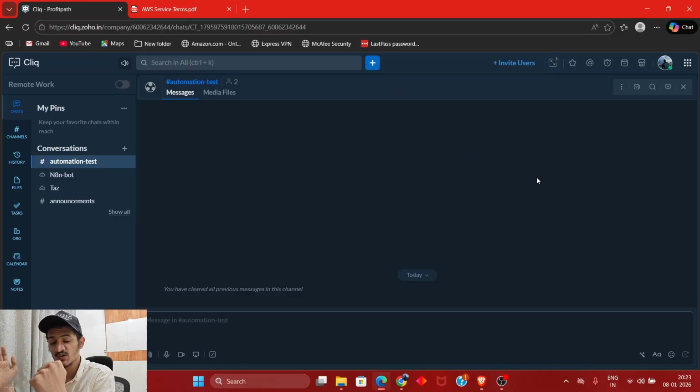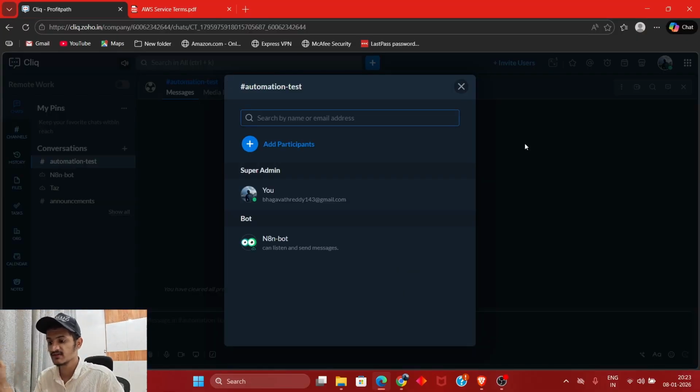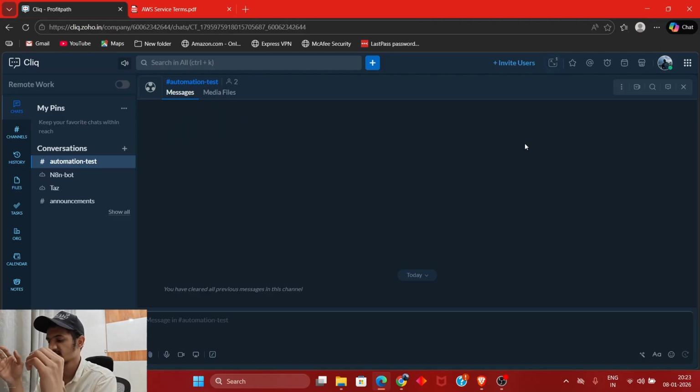Now we are inside the Zoho Cliq interface, and I have added the bot directly into this channel. So now teams can directly chat with the bot during their conversations. When they need to verify some documents, policies, and things like that, they don't need to exit the chat, go to documents, read them, verify their policies, then continue the conversation. Now they can directly ask the bot inside the chat itself.